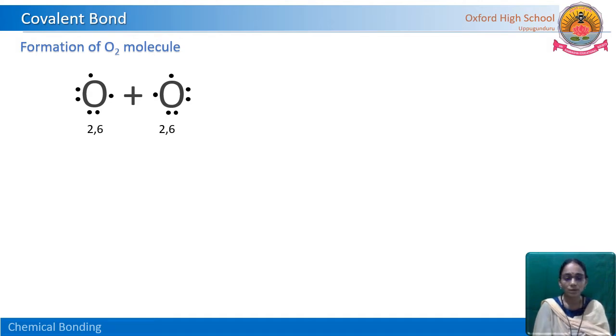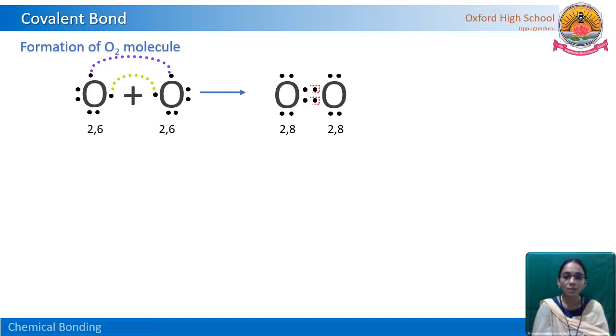2 more electrons. So the first oxygen atom is contributing 2 electrons, and similarly the next oxygen atom is also contributing 2 more electrons. So totally 4 electrons are there. In between these two oxygen atoms, totally 4 electrons are sharing. 4 means 2 pairs. 1 pair means 2 electrons. So here totally 4 electrons, that means 2 pairs of electrons. So 1 pair means 1 covalent bond, and 2 pairs means here 2 covalent bonds.